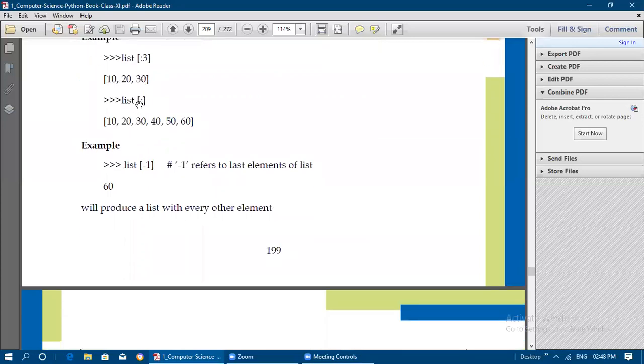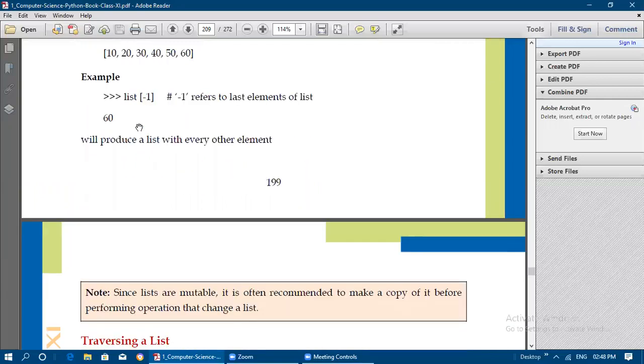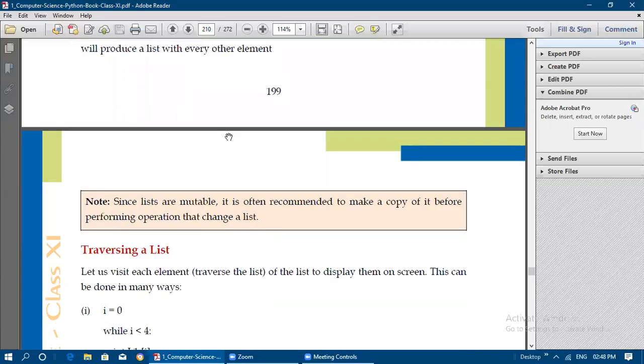Now, if I am not giving the first and second also, it will extract all the elements from the list, so 0 to end. And L[-1] will give the last element. Minus 1 refers to the last element of the list. So 60 is getting printed. It will produce the list with every other element.